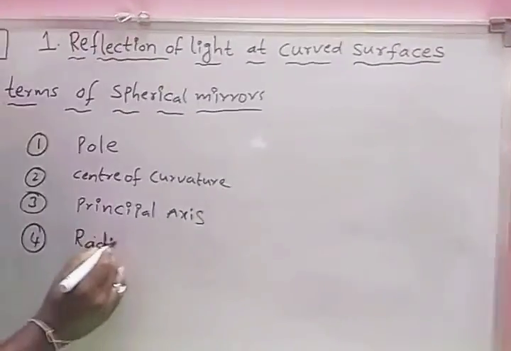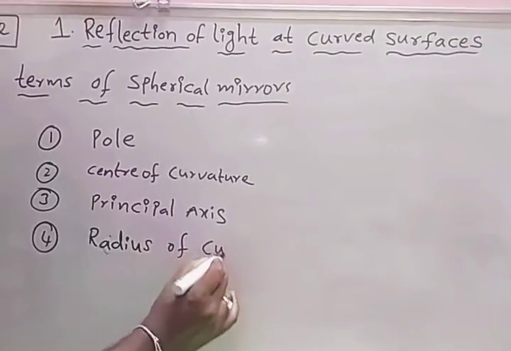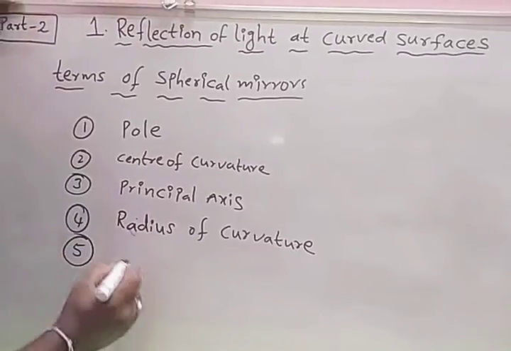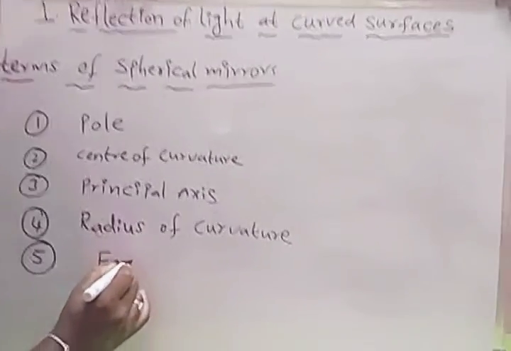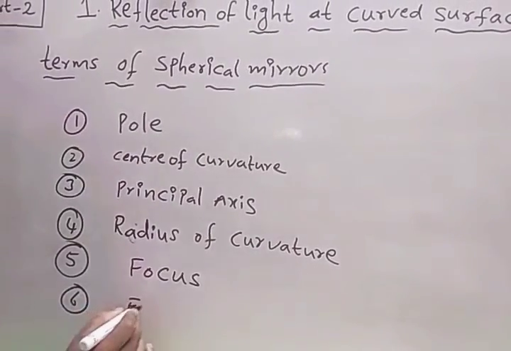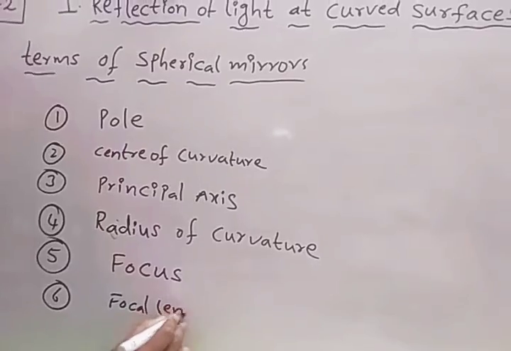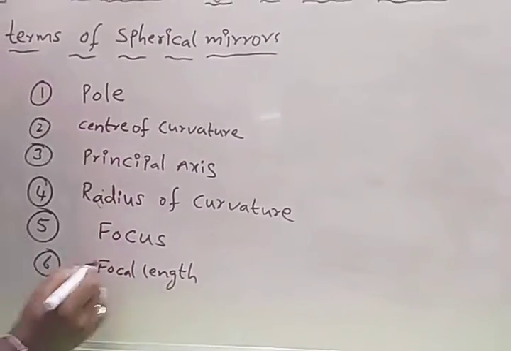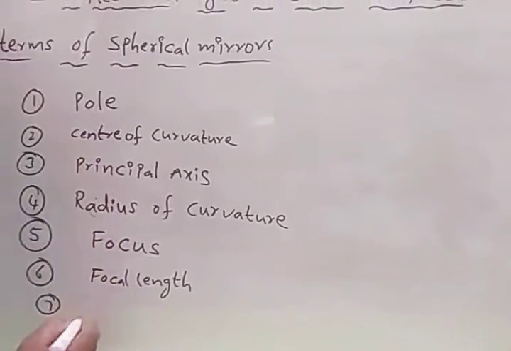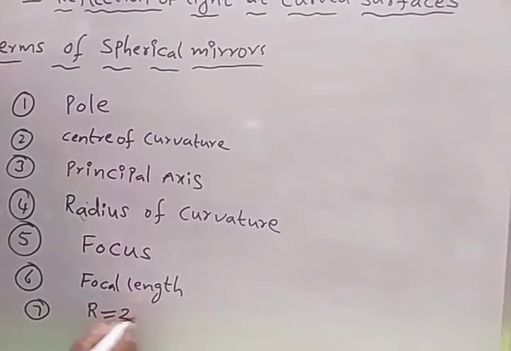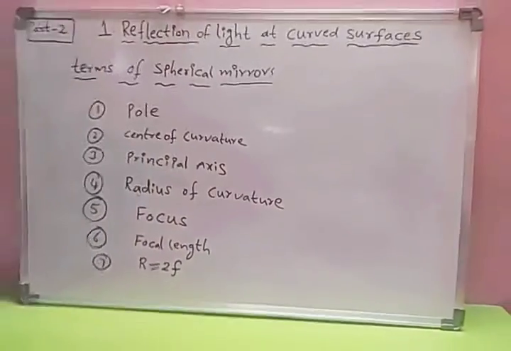And radius of curvature. Focus. Focal length. Radius of curvature and focal length are related as R equals 2F. Okay, children?